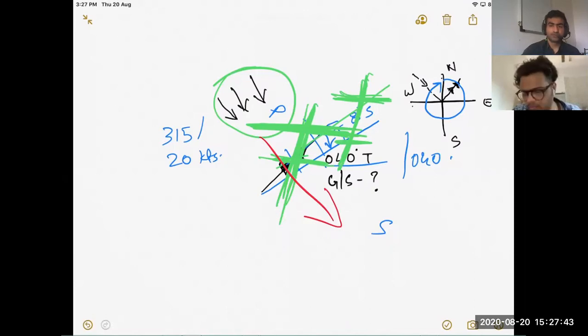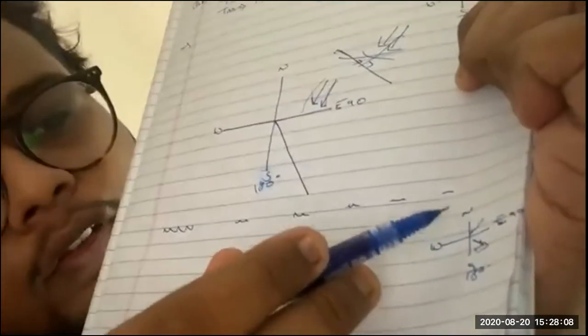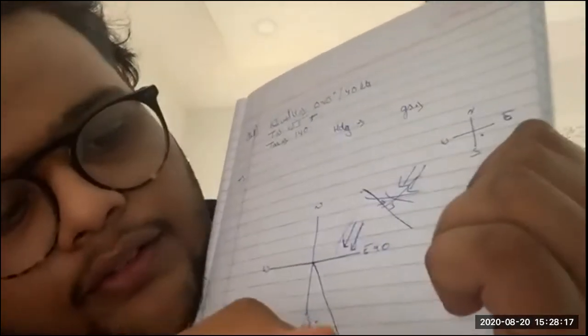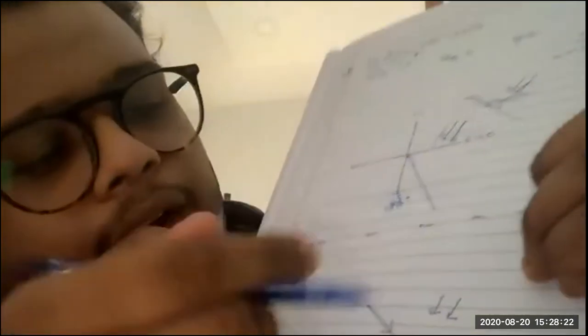Show me. So 155, where is 155? 155 will be somewhere here, right? Like this. Show me the graph, whatever diagram you're making. So this is north, so 155 will be somewhere here. Okay, so this is my 155 and wind is coming from 40 degrees.